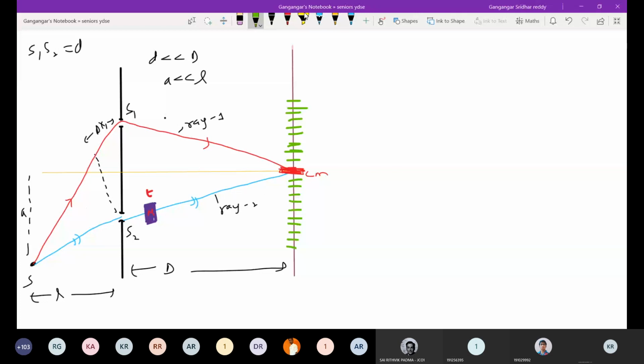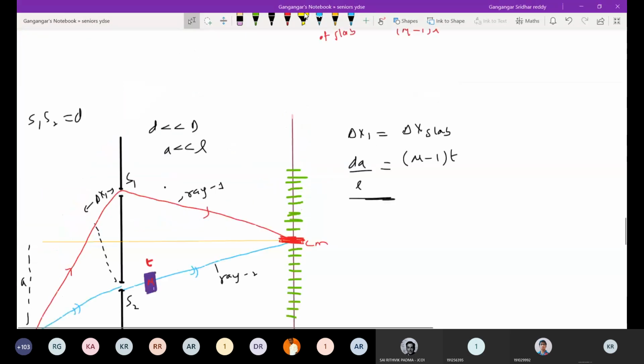I think this will be much easier to know the path difference. So the total mathematics: delta x1 should be equal to the path difference offered due to the slab. So what is delta x1? Delta x1 will be dA by L. This should be equal to mu minus 1 into T, where T is the thickness of slab. Got this? So this is one simplified way of doing things. If they ask you anything more, you come for the first method. But for the objective question, you can wind up like this only in a very simple way.